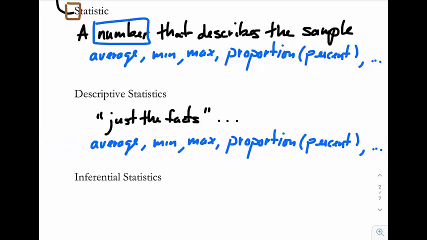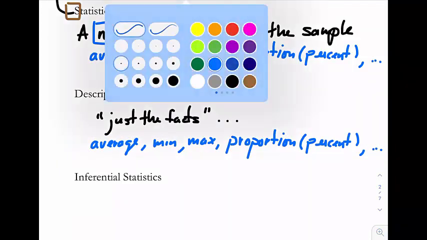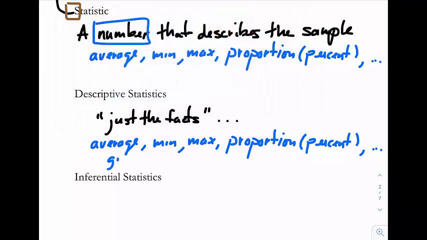Along with that too are graphs. Graphs of all kinds, time series, bar graphs, pie charts, all that stuff is describing what's happening, ordering the data: descriptive statistics.